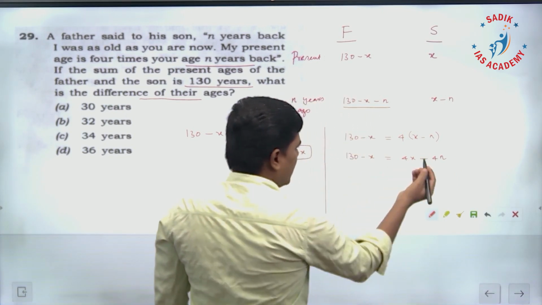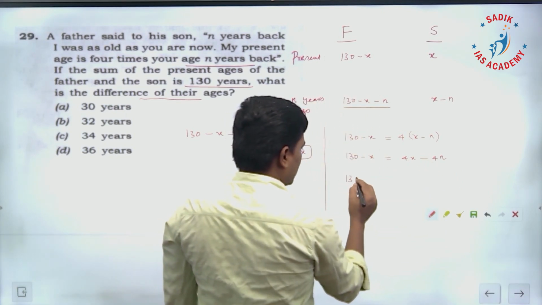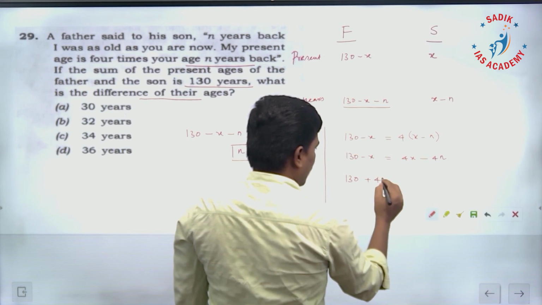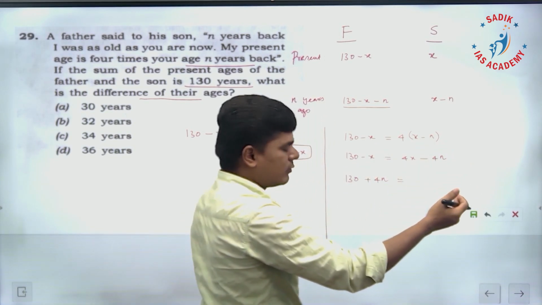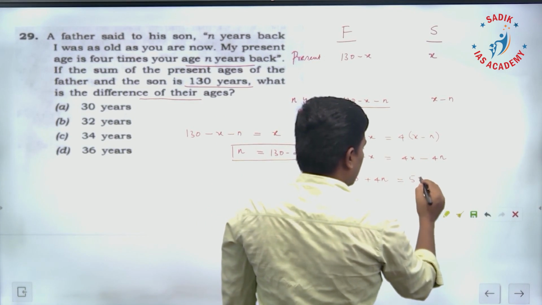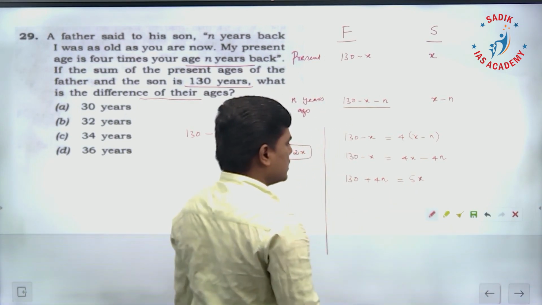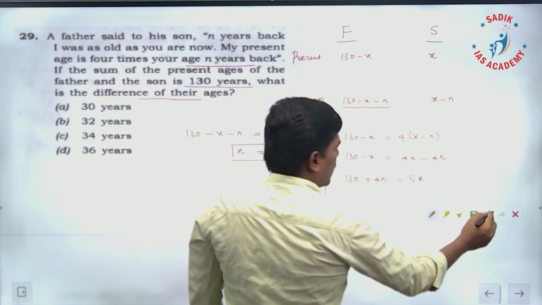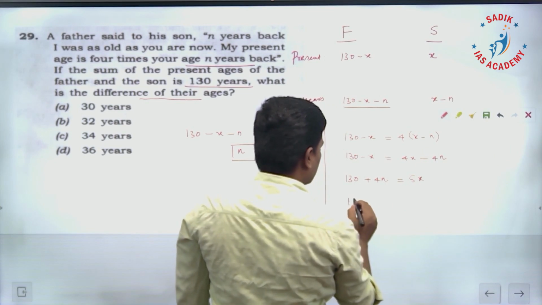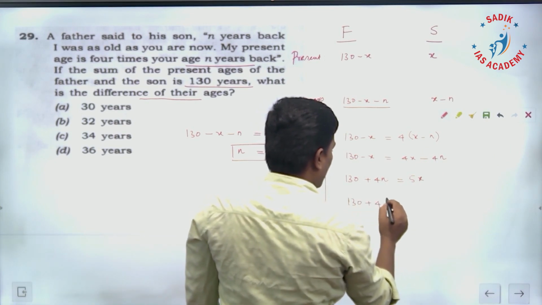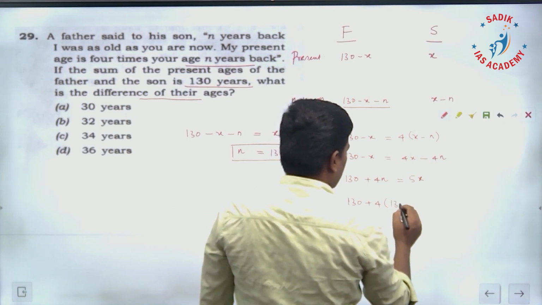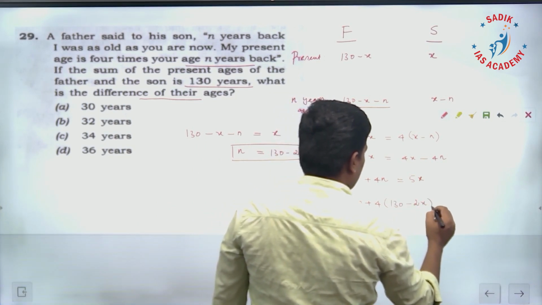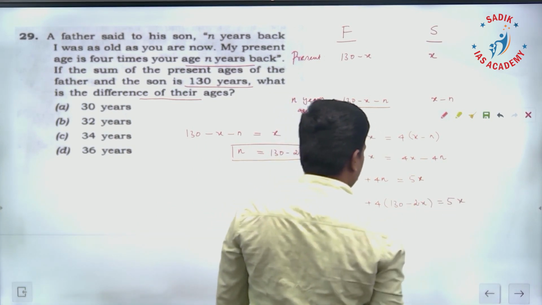Then I will bring this 4n this side: 130 plus 4n is equal to 4x plus x, 5x. Then 130 plus 4 into n, which is 130 minus 2x. So 130 minus 2x is equal to 5x.